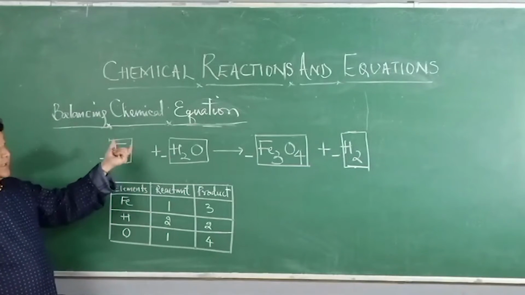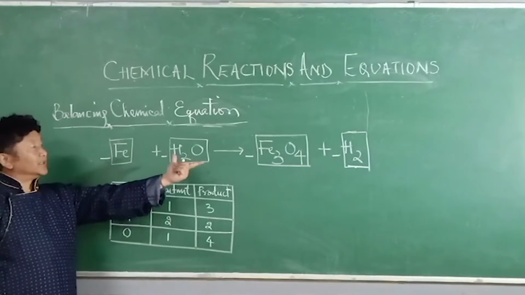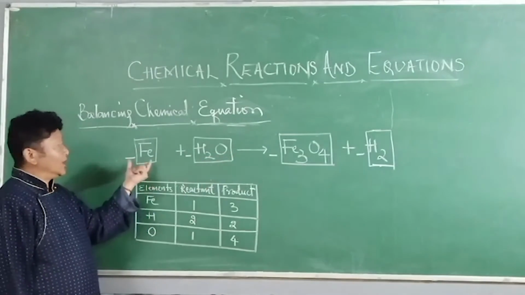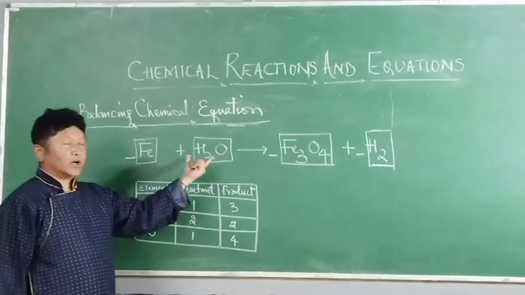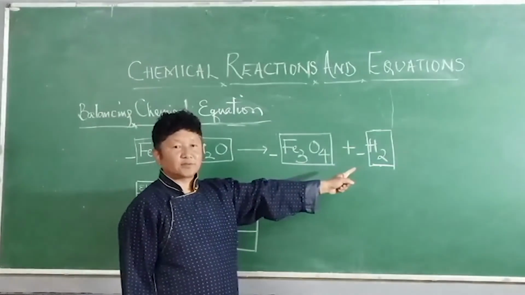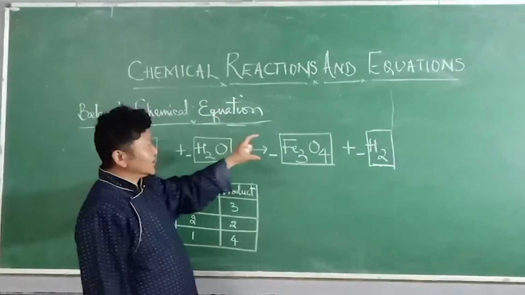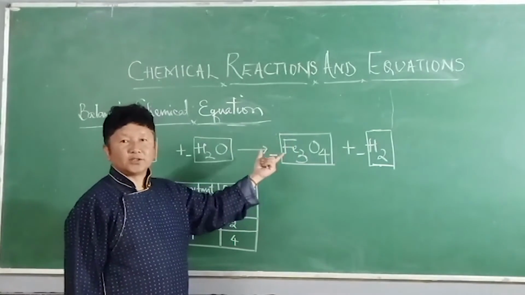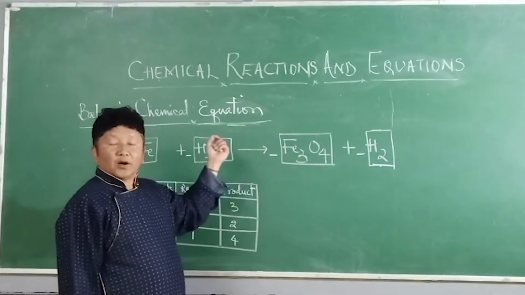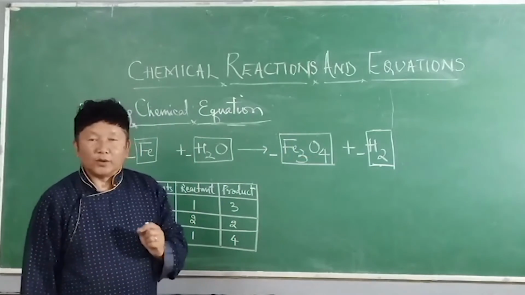Did the equation balance? This is a skeletal equation where iron reacts with water to form iron oxide and hydrogen gas. Again, this condition is not a normal condition. Under normal conditions, iron cannot react with water.